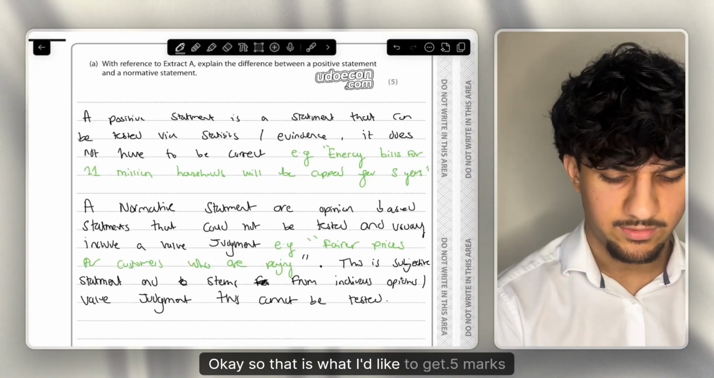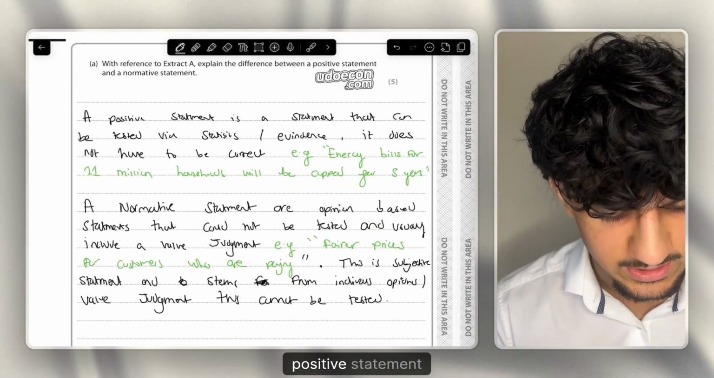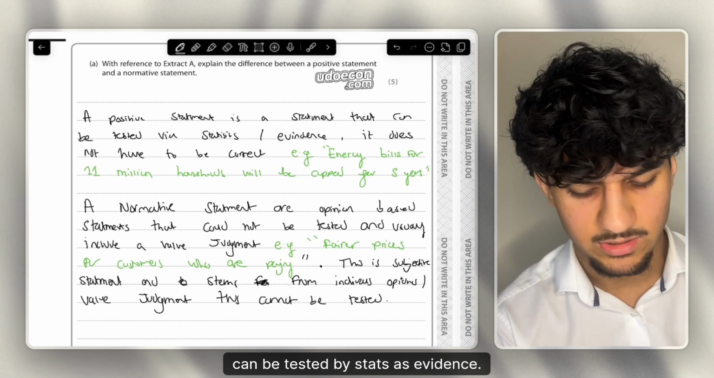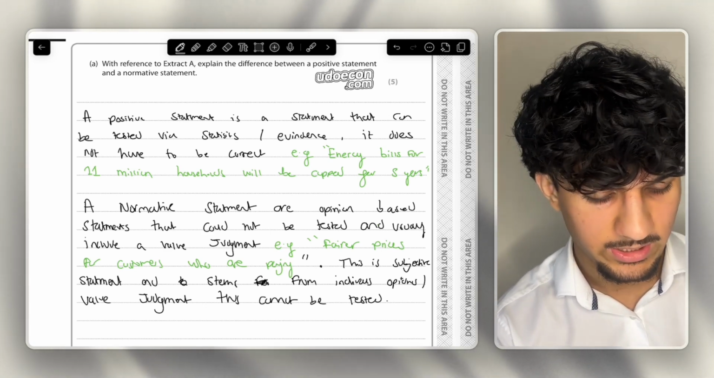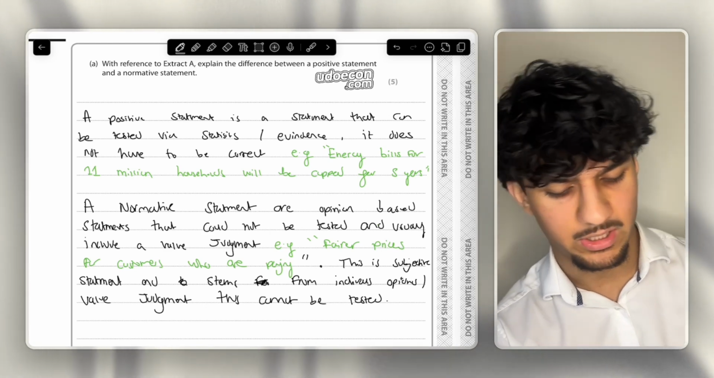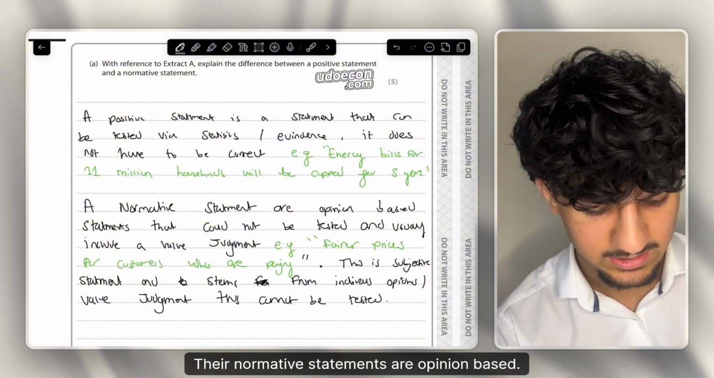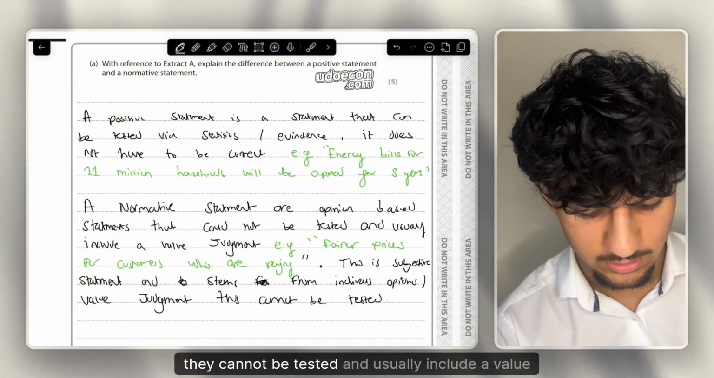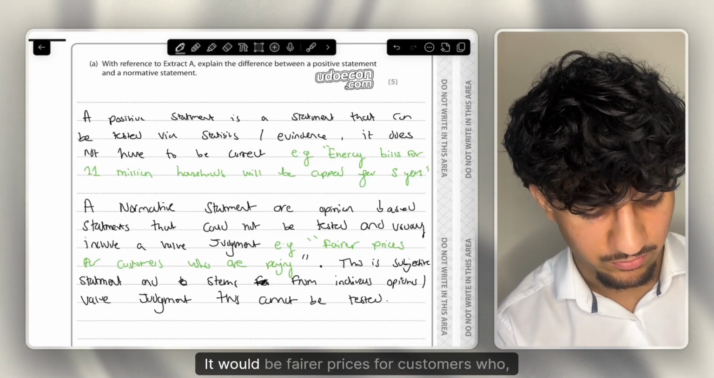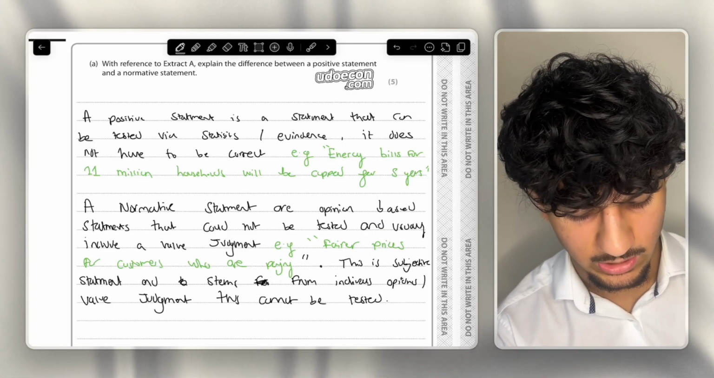Okay, so that is what I'd write to get 5 marks there. So very simply, a positive statement can be tested via stats or evidence. It does not have to be correct. Energy bills for 11 million households will be capped for 5 years. Then normative statements are opinion based. They cannot be tested and usually include a value judgment, e.g., fairer prices for customers who are paying.